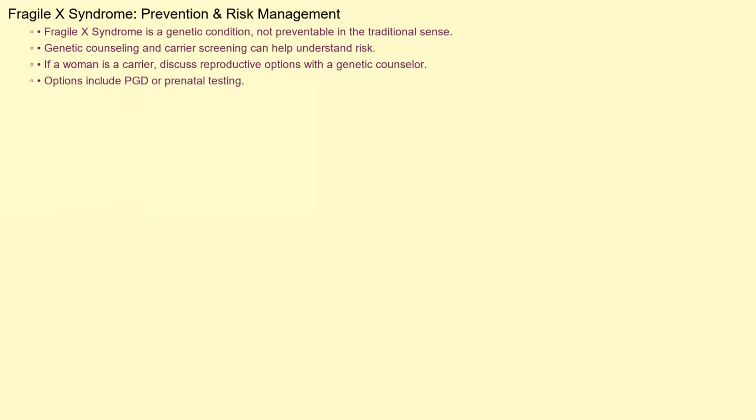Because Fragile X syndrome is a genetic condition, it is not preventable in the traditional sense. However, genetic counseling and carrier screening can help individuals and families understand their risk of having a child with Fragile X syndrome. If a woman is found to be a carrier of the premutation, she can discuss her reproductive options with a genetic counselor, including preimplantation genetic diagnosis, PGD, or prenatal testing.